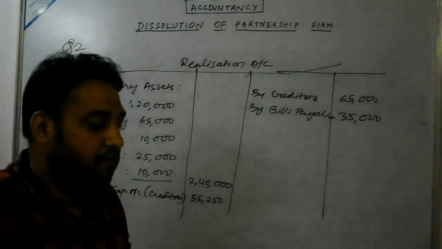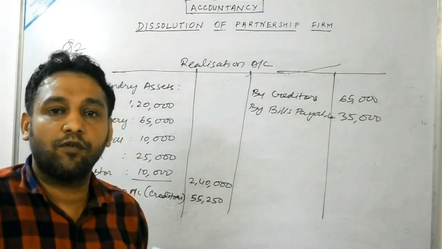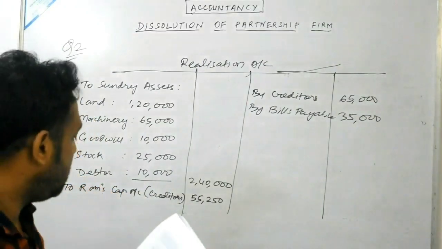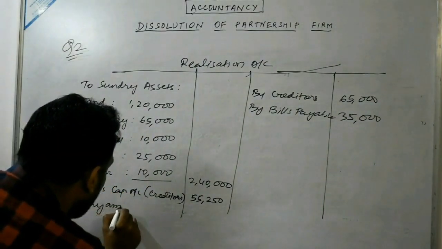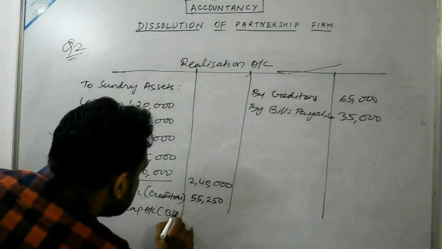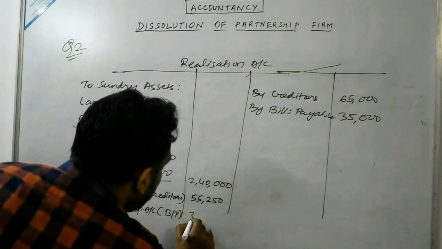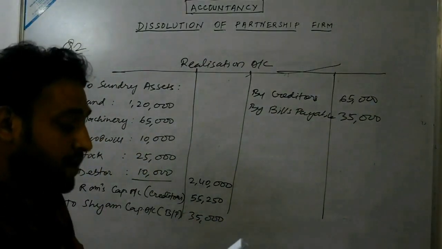Then you see Syam paid bills payable in full. So it is the duty of Syam to make the payment of the bills payable. So that is to Syam capital account. So payment of bills payable in full. Full amount would be paid. Full amount means 35,000 would be entirely paid.